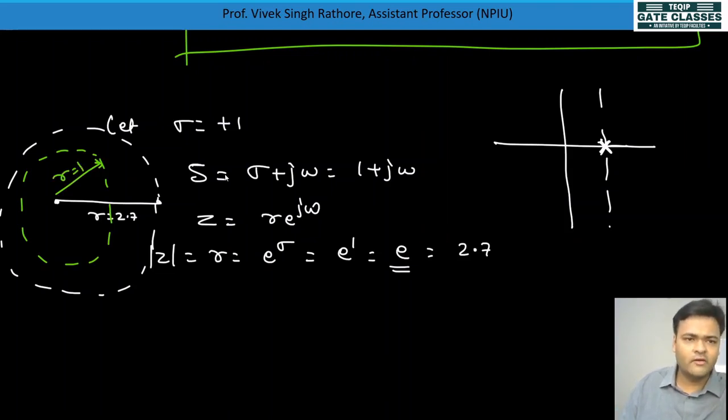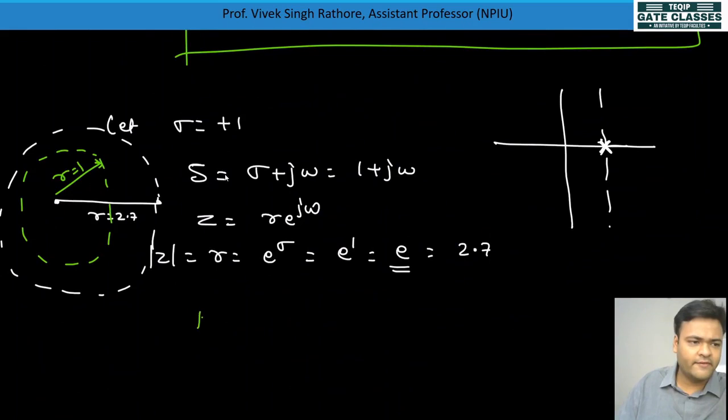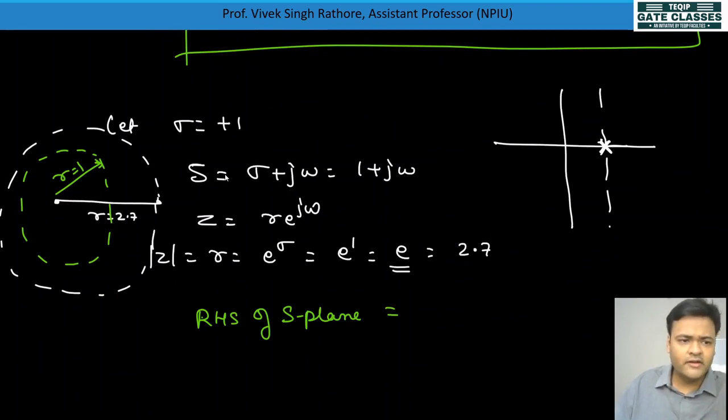So here the conclusion can be drawn that the right hand side of s plane is equivalent to outside of the unit circle in z plane.